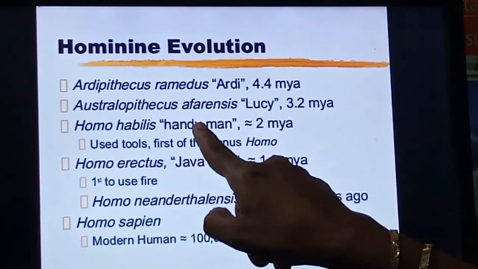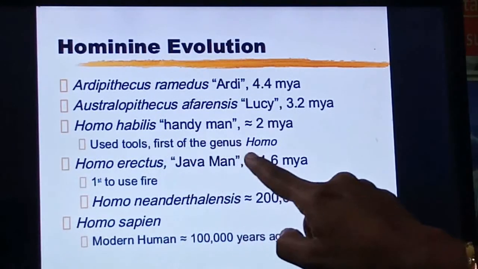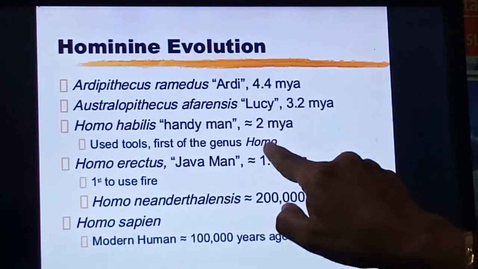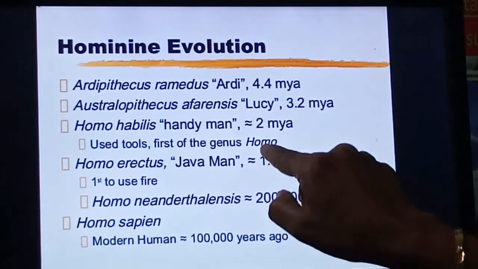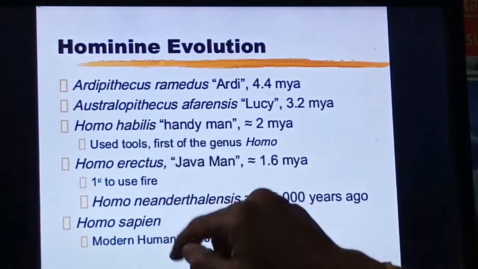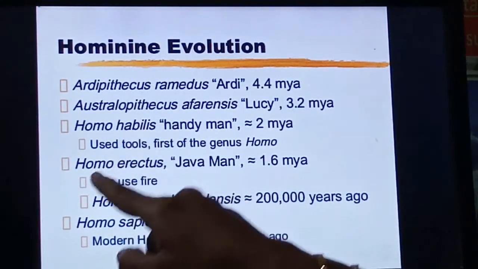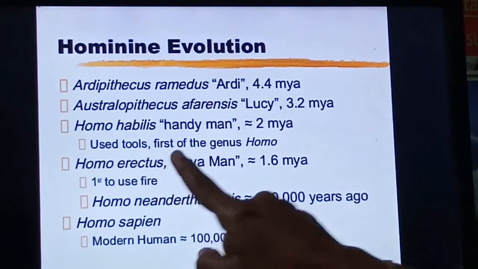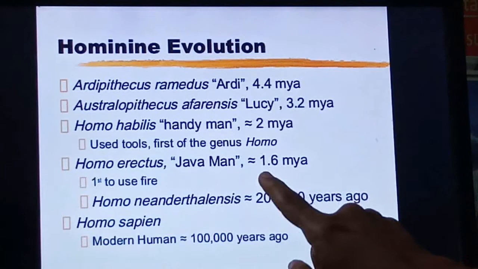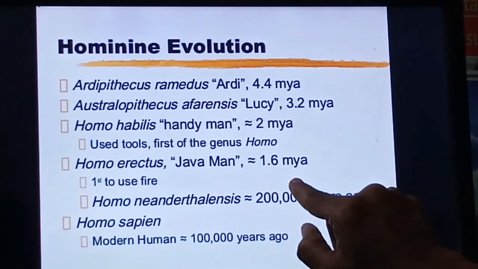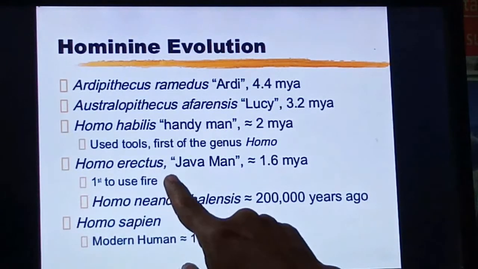This is the man who first used tools, and for the first time the genus Homo is used for Homo habilis, and they are using tools, right? Then Homo erectus is formed. This is known as the Java man, right? Developed approximately 1.6 million years ago, and this is the species which first used fire.